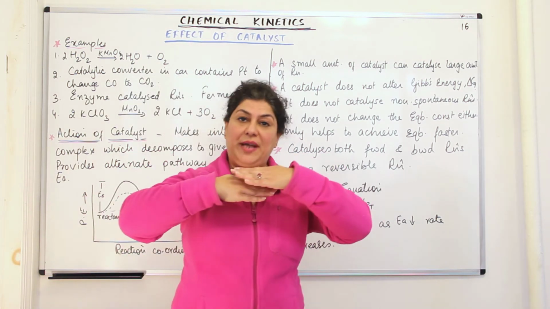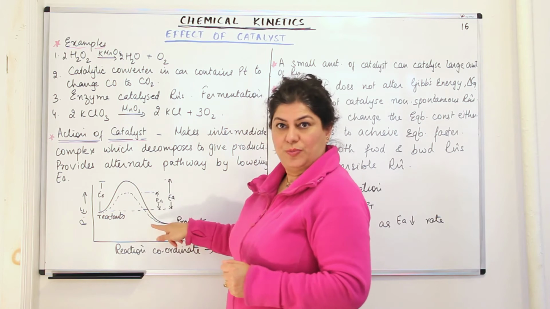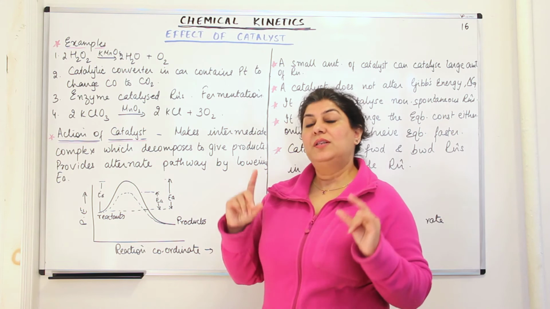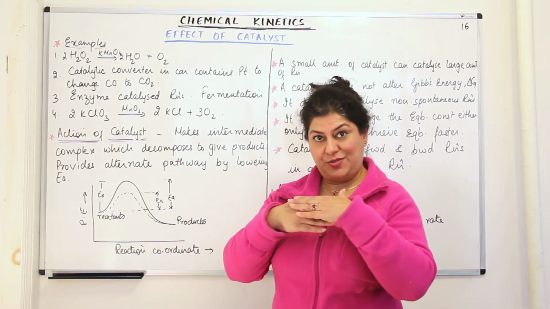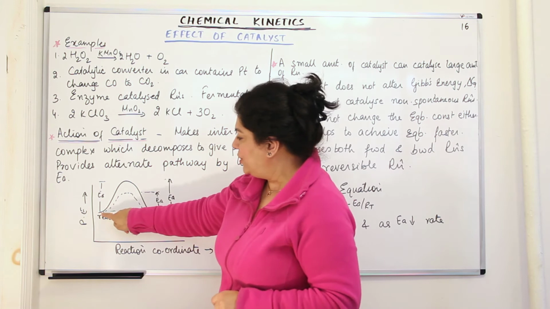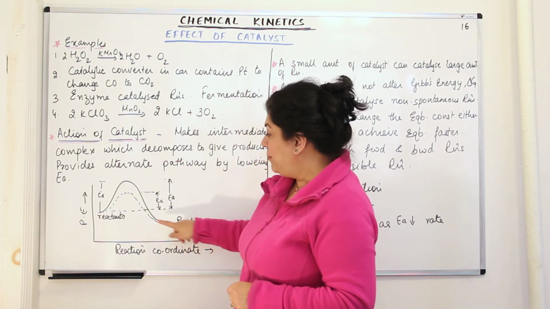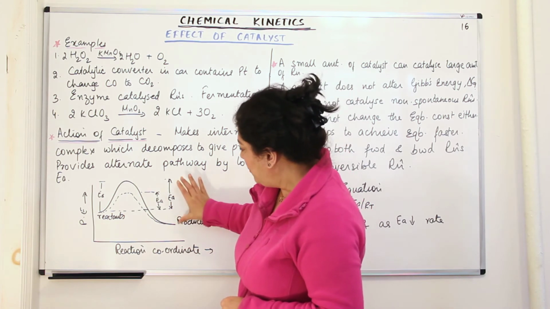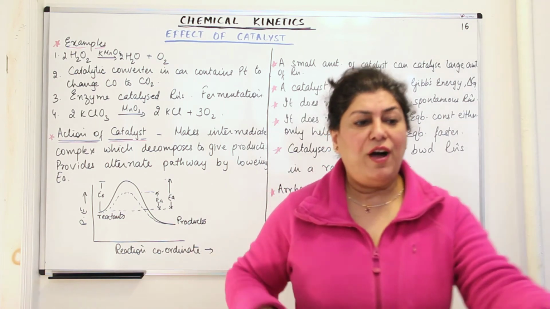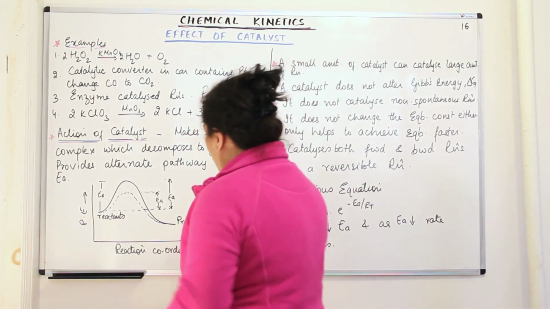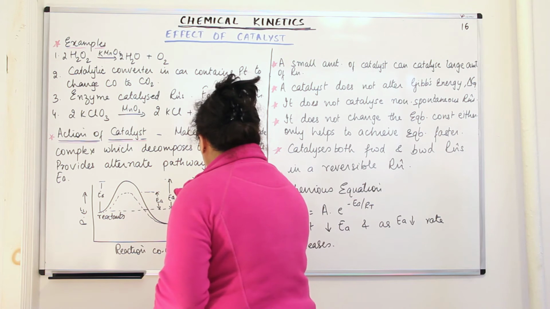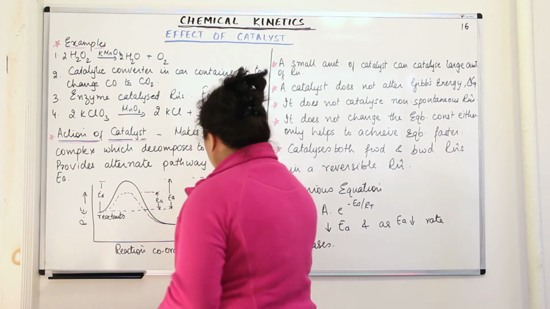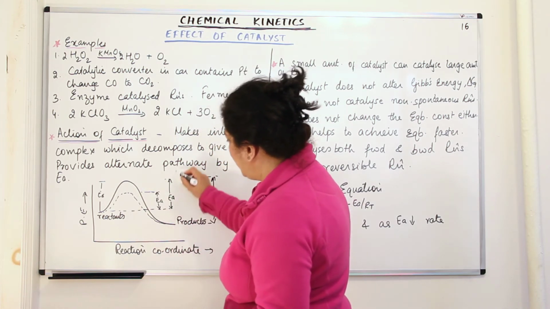When there's a reversible reaction, what did the catalyst do? It reduced the activation energy. In a reversible reaction, the reaction can proceed in both directions. So for the forward reaction, the activation energy is this much. But for the backward reaction, the energy of products is here and the intermediate complex is here. So for the backward reaction, the energy of activation is far more. The energy of activation for the backward reaction is this much. The energy of activation for the forward reaction is this much.